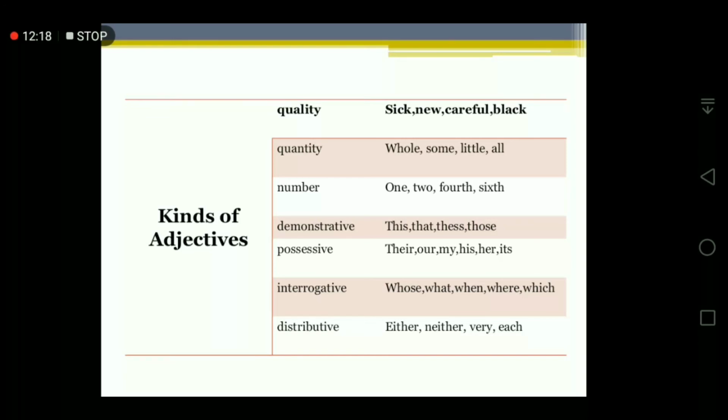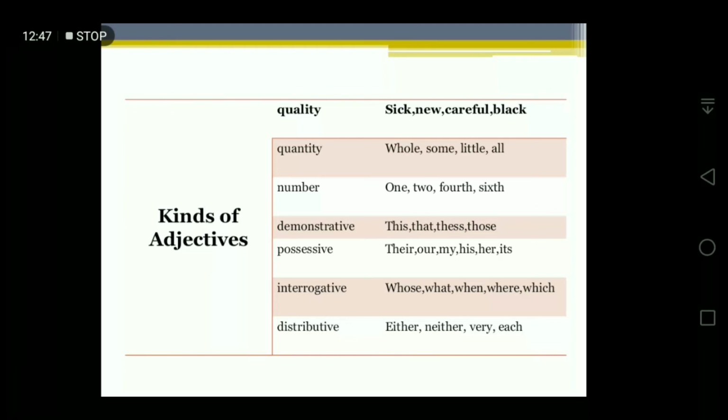Possessive: their, our, my, his, hers, its. Interrogative: all the question words, whose, what, when, where, who, how. Distributive: either, neither, every, each. So these are examples of the different kinds of adjectives. See, here I have added distributive adjectives: either, neither, every, each.